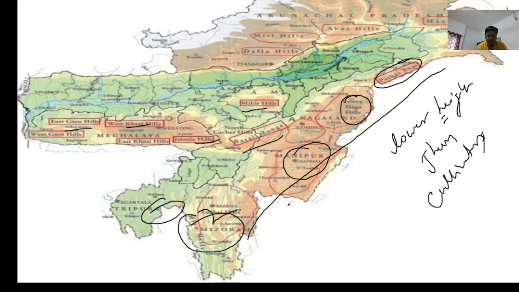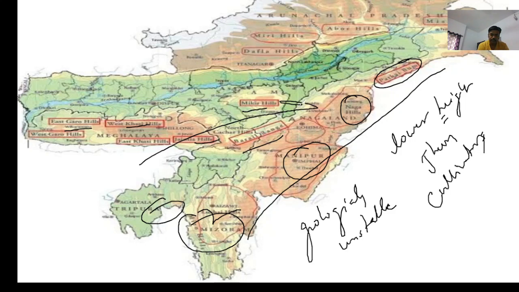These mountains are geologically unstable, mind it. That's why sometimes we have seen dangerous earthquakes in northeast area. And why is it geologically unstable? Because here in the northeast, Indo-Australian plate and Burmese plate both are converging.